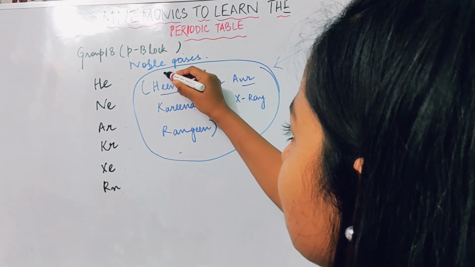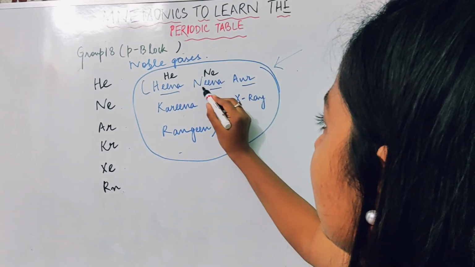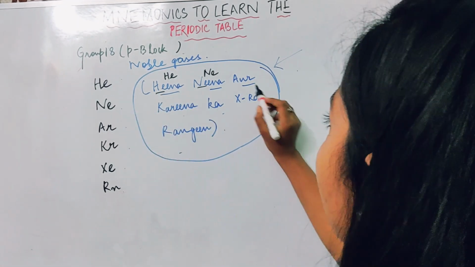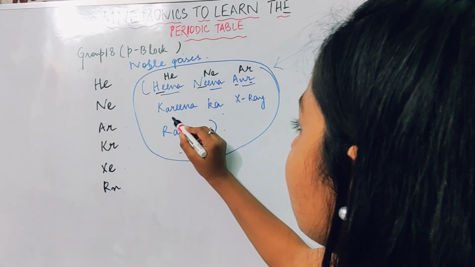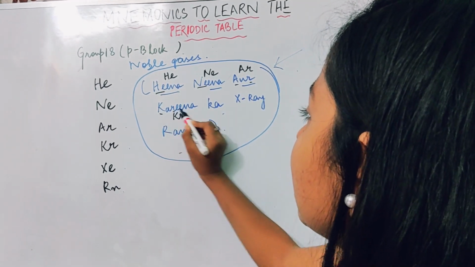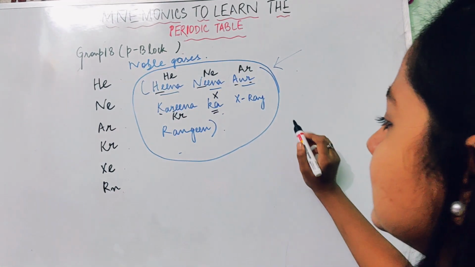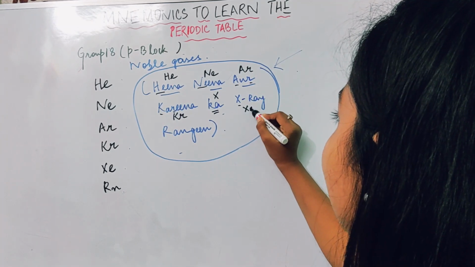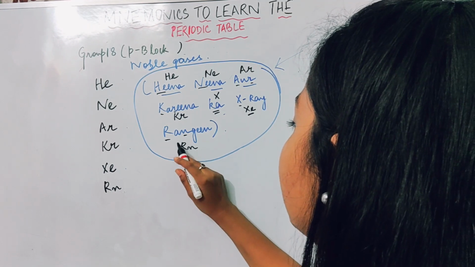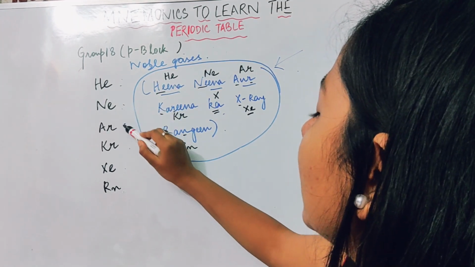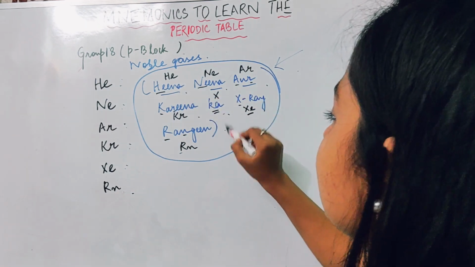Okay, so Hina stands for He, helium. Nina stands for Ne, neon. Okay, then Aur stands for argon, Ar. Okay, Karina stands for krypton, Kr. Okay, "का" is just an extra word to complete the sentence. X-ray stands for Xe, xenon, and rangeen stands for Rn. Okay, so helium, neon, argon, krypton, xenon, radon: हीना नीना और करीना का एक्सरे रंगीन.